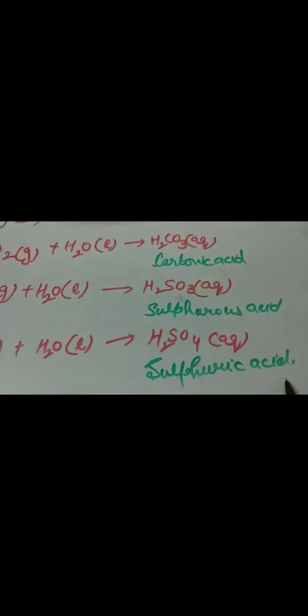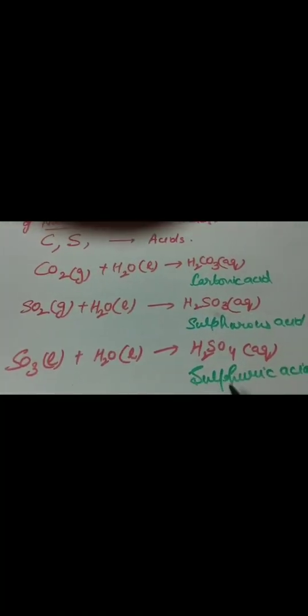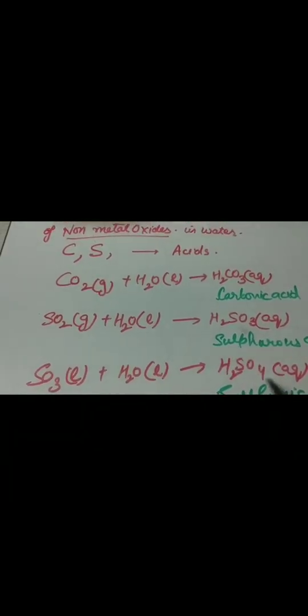The formula is H2SO3. Then when sulfur trioxide mixes with water, it forms sulfuric acid. In these three reactions, we see acid formation. Whenever acid formation occurs, a little bit of heat is released, due to which they are exothermic reactions.